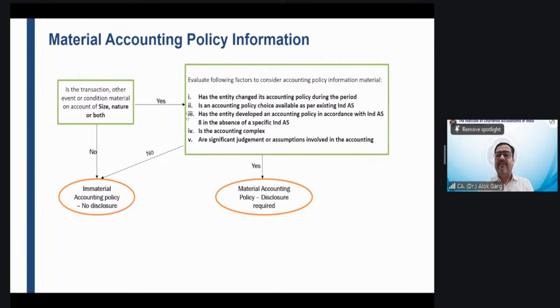Now, friends. So what happened? The company used to provide accounting policy in 10-12 pages, right? Accounting policy section is one of the biggest sections in the notes to accounts. You all agree with me? So when you look at the accounting policy of any company, they write the English in the accounting policy section for every item, whether it is there or it is not there. They write the accounting policy for every item.